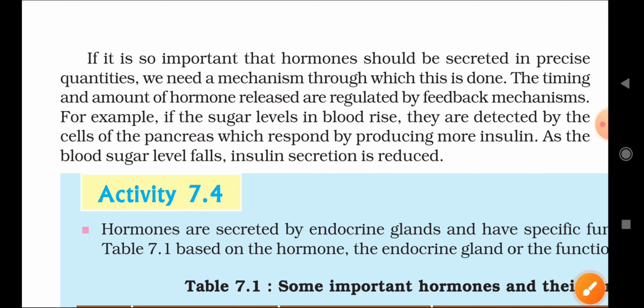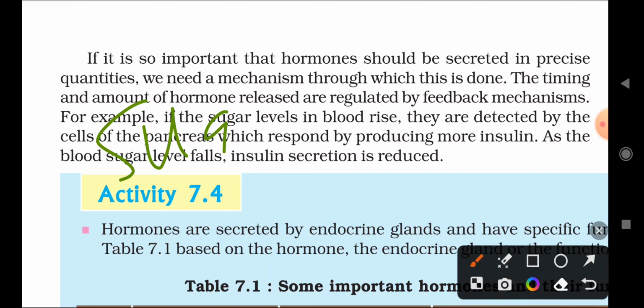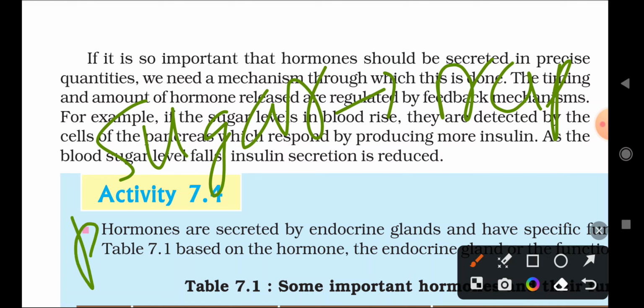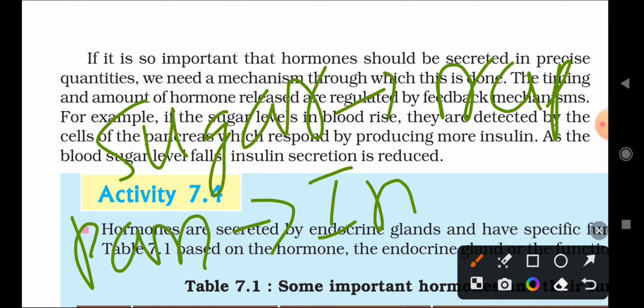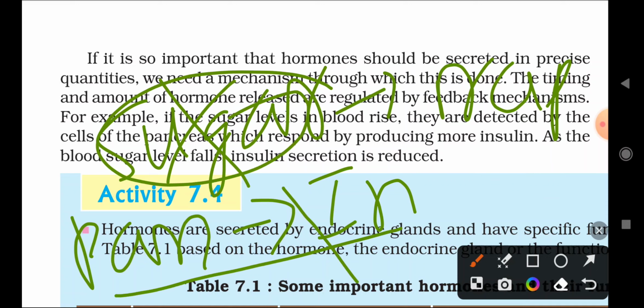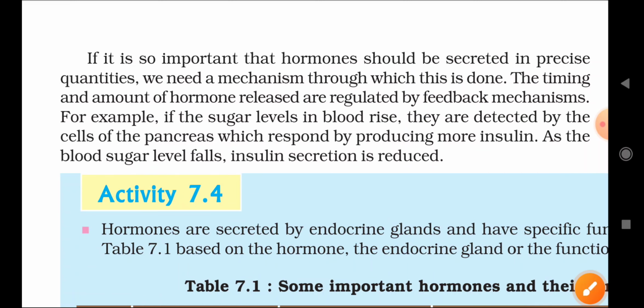Whenever the sugar level in our blood increases rapidly, the pancreas cells detect it and produce insulin hormone, and this insulin reduces the sugar level. After the sugar level is completely reduced, the pancreas does not produce any more insulin hormone. This is how the feedback mechanism controls the hormones.